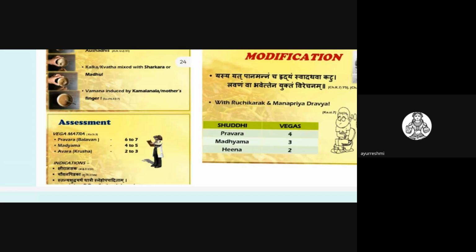And the Vegas with Vamana in the Kashyapa Samhita: Pravara Vega is 6 to 7, Madhyama Vega is 4 to 5, and Avara Vega is 2 to 3. And the indications for Vamana in children are Kshiralasaka, Yavana Pidaka, and any of the Stanya Dushtis. In those conditions, we will be giving a Vamana.